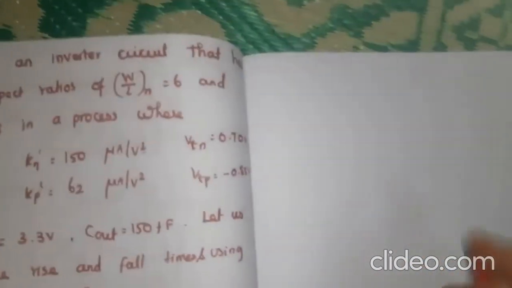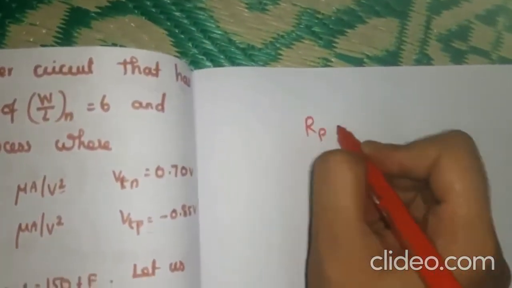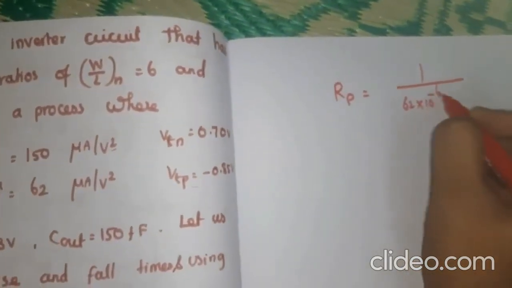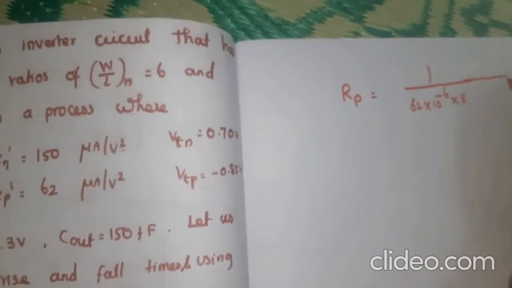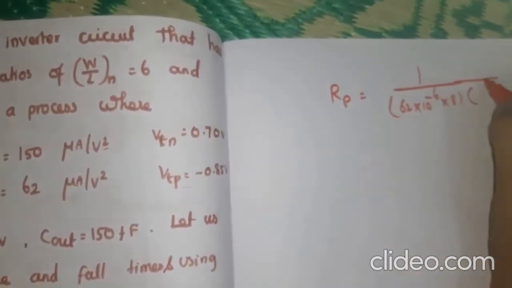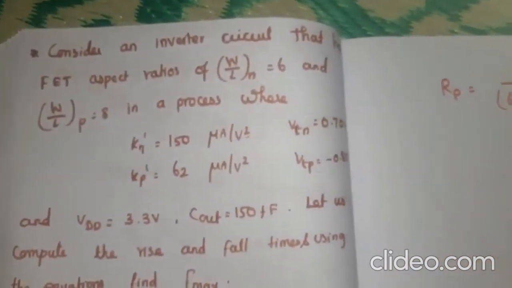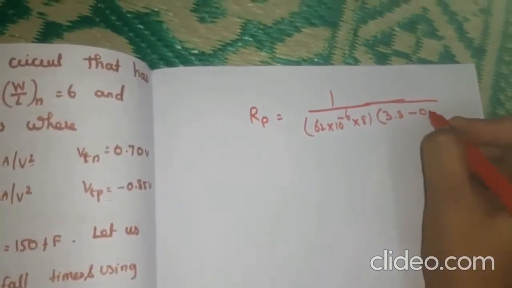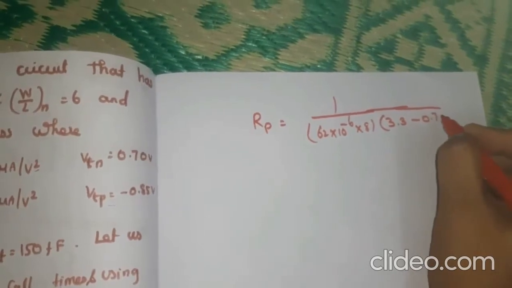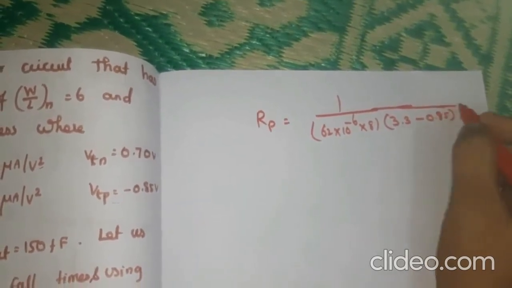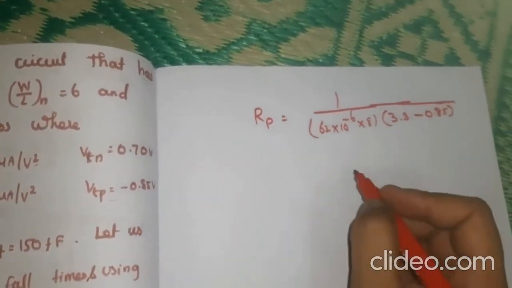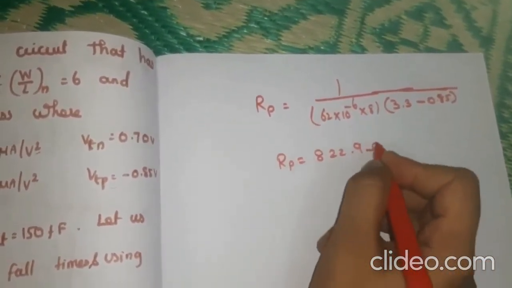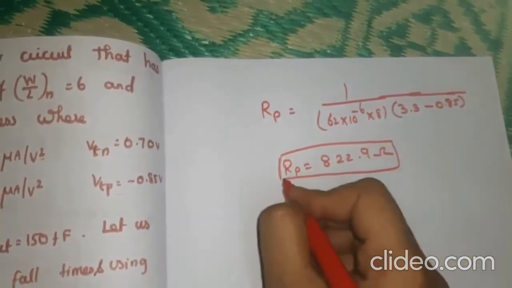So applying that value, RP is equal to 1 divided by 62 into 10 to the power minus 6 into 8 into (VDD minus VTP), where VDD here is 3.3 volt and VTP magnitude is 0.85. So solving this we will get RP is equal to 822.9 ohm. So this is the RP value.